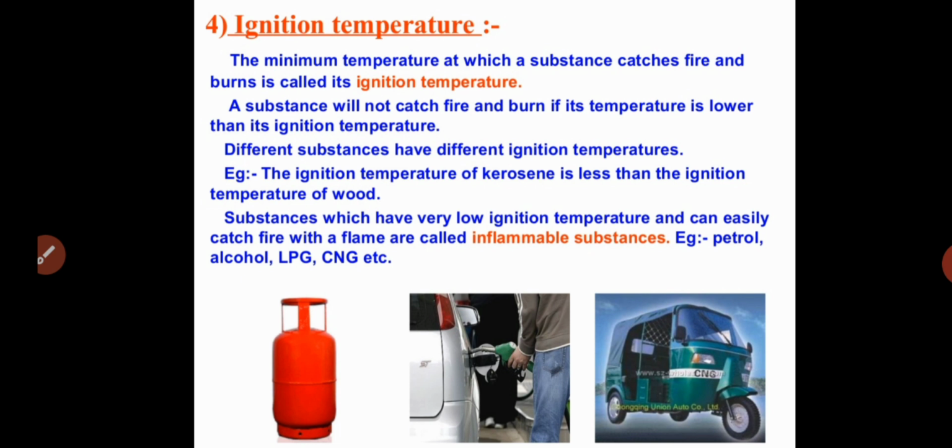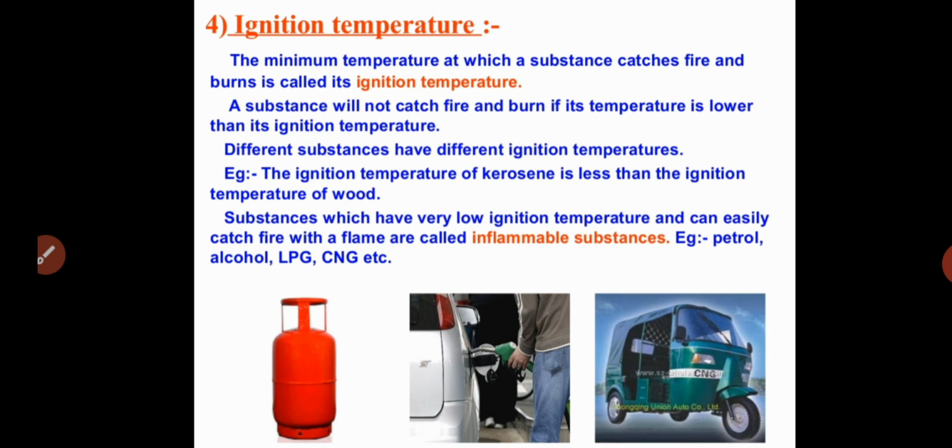Different substances: you take kerosene, it needs one ignition temperature. You take petrol, its ignition temperature is different from kerosene. You take LPG gas, it needs an ignition temperature different from kerosene or petrol, and wood needs a different ignition temperature too. So different substances have different ignition temperatures.